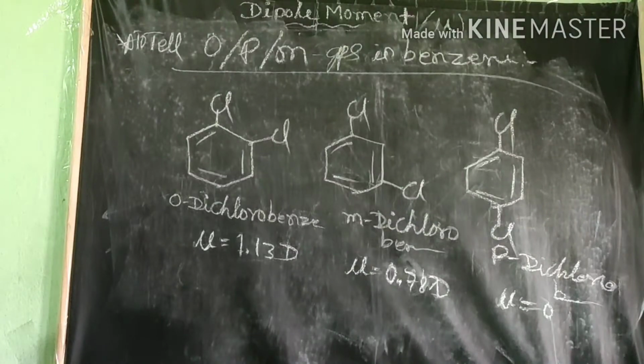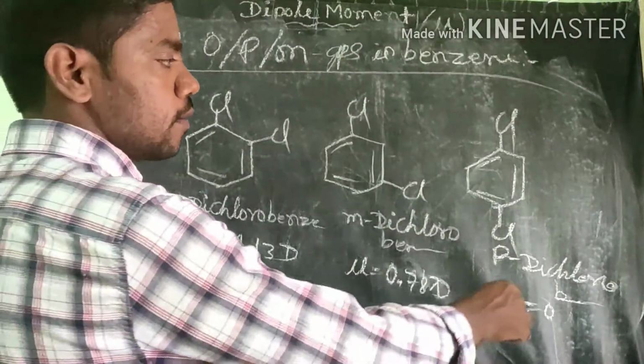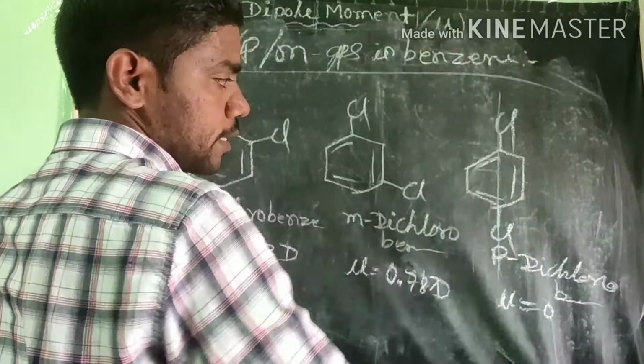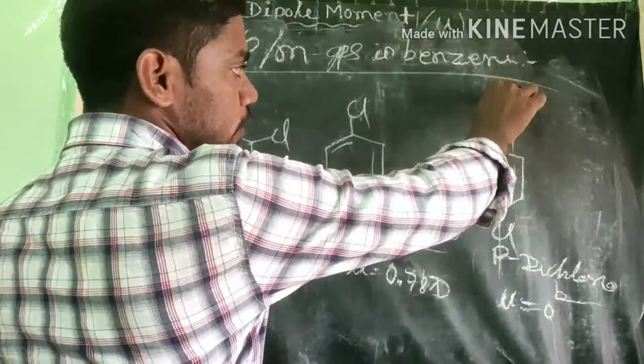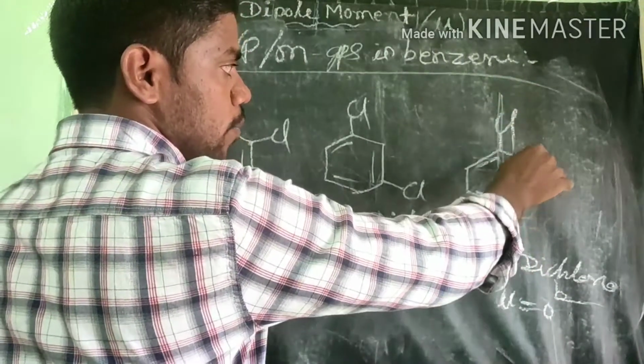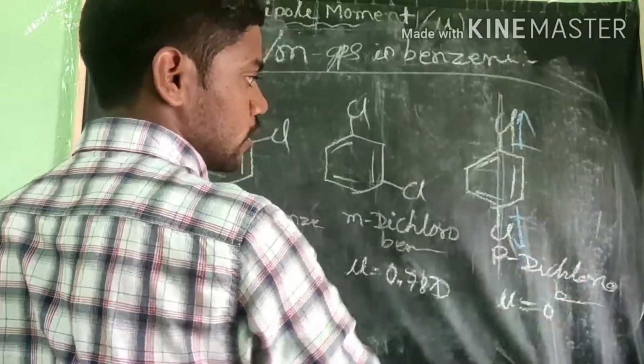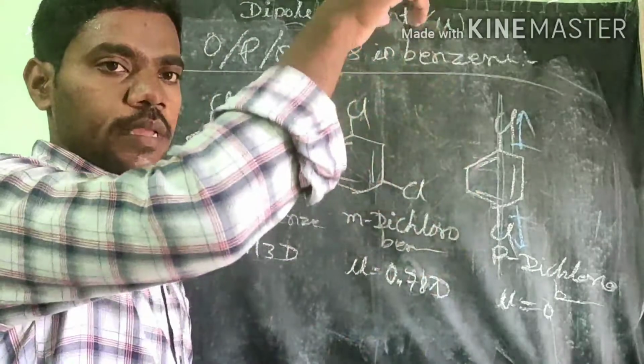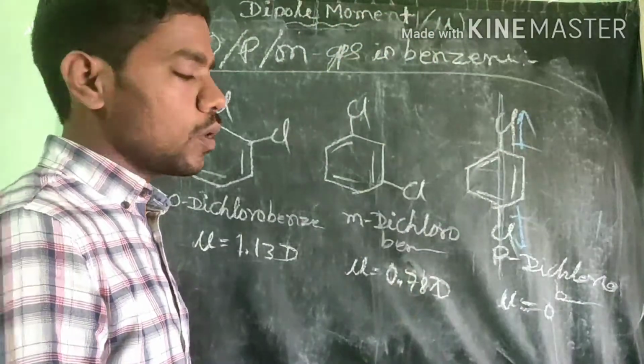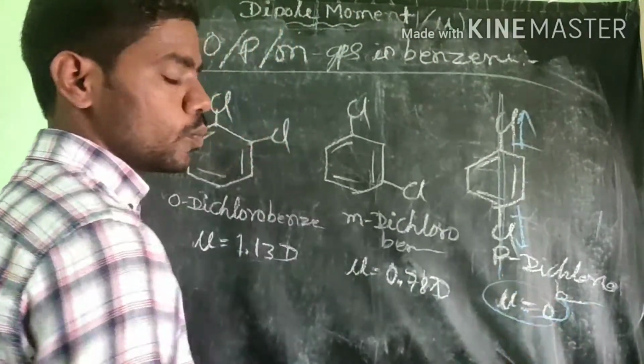How is that? Why is it like this? You see here, first I will tell you, this molecule is perfectly symmetric. If the net direction is moving upwards and this is moving downwards, the net upward and downward directions are equal, therefore the dipole moment will be 0.